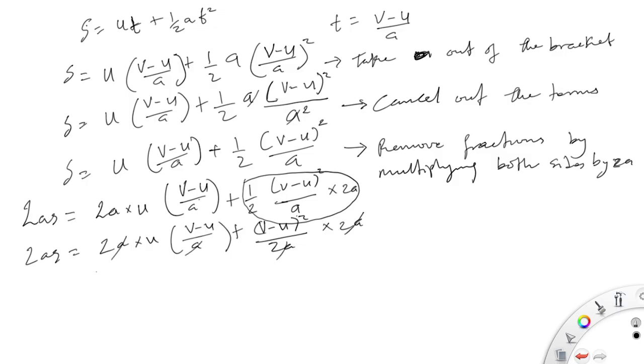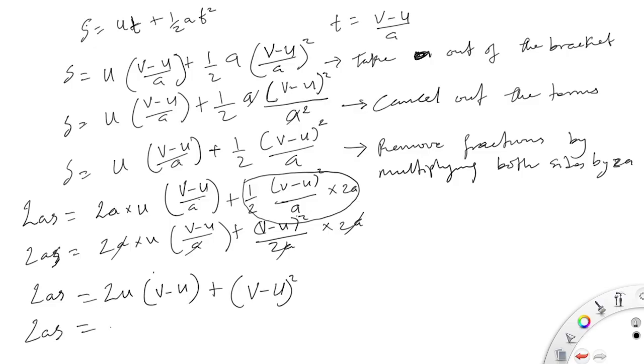So if they go, what do we have left? This is 2as. We have 2as is equal to 2u open bracket v minus u plus v minus u squared close bracket.